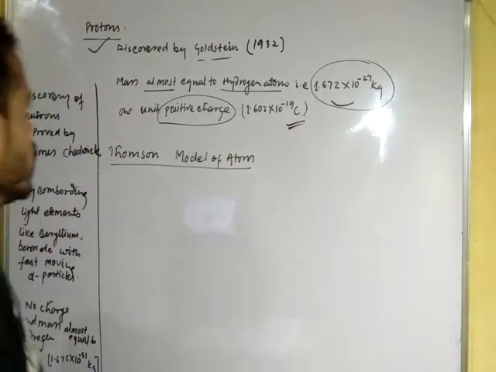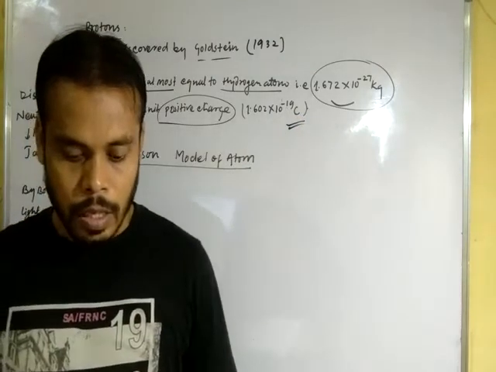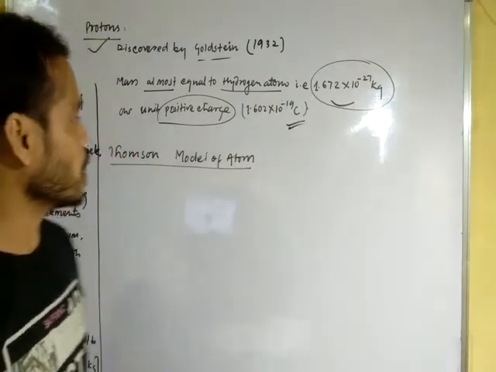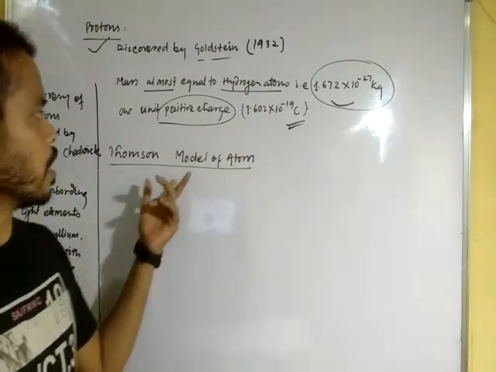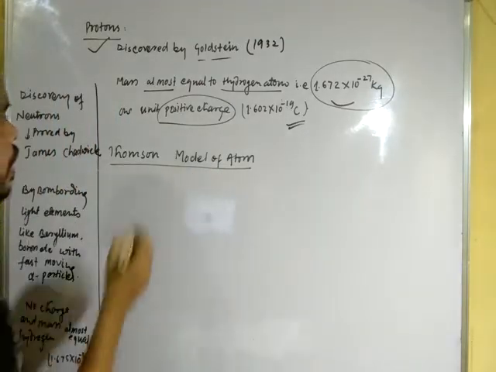coulomb. After the discovery of proton and electron, the first model was proposed by Thomson, known as Thomson atomic model of atoms.